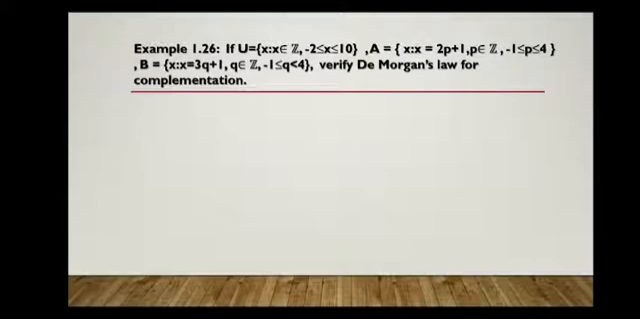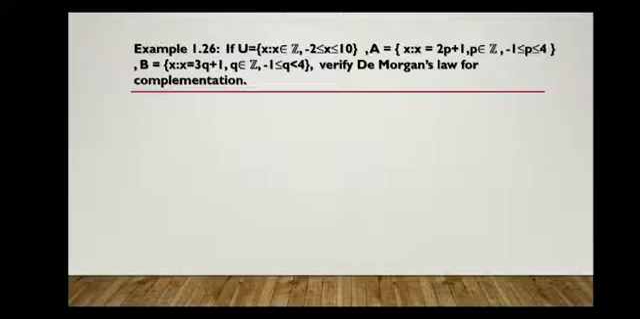Now example 1.26. If U is equal to {x such that x belongs to Z, that is integers, -2 ≤ x ≤ 10}, that is U is equal to -2, -1, 0, 1, 2, 3, 4, 5, 6, 7, 8, 9, 10. A is equal to {x such that x = 2p + 1}. Here for p we have to substitute the values from -1 to 4. When you take -1, 2 into -1 is -2, -2 plus 1 is -1. So like that we have to substitute the values.